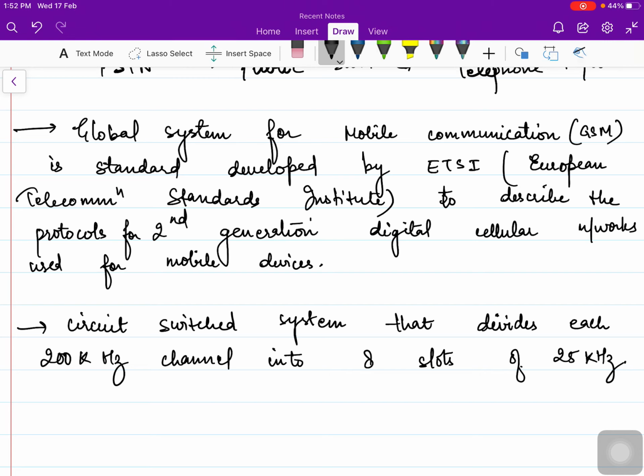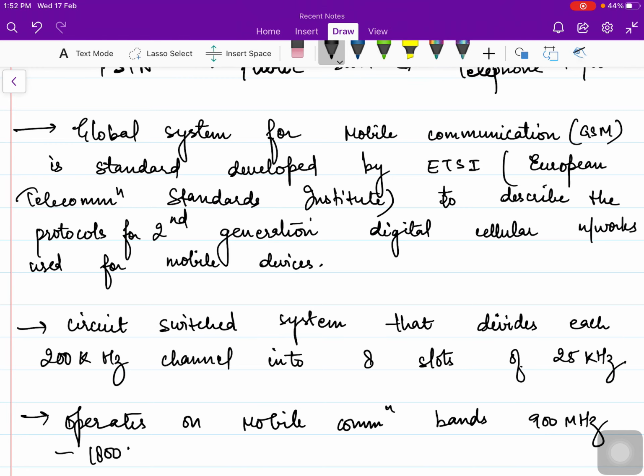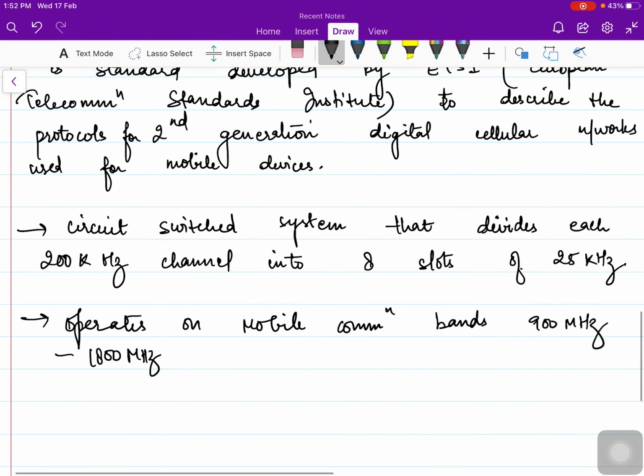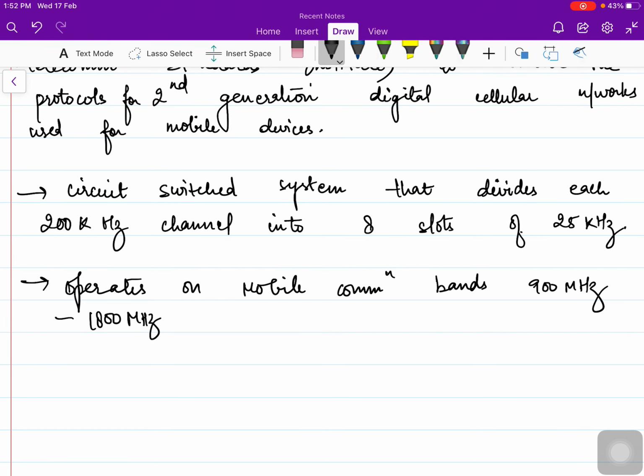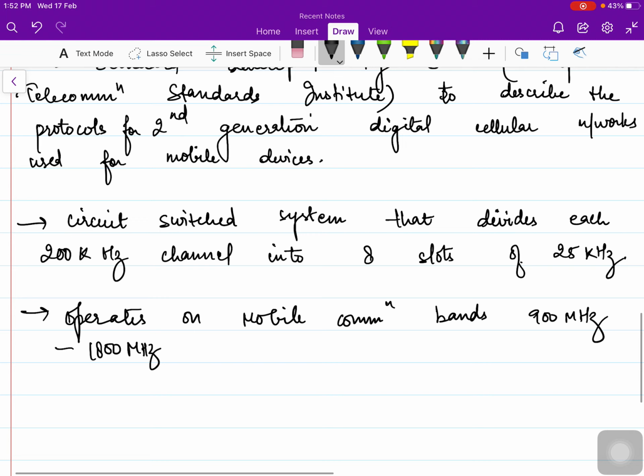So GSM operates on the mobile communication bands, 900 megahertz to 1800 megahertz, in most parts of the world. We should remember that GSM is a second generation standard, and the second generation was meant for voice transmission. So this is also meant for the same, and it defines the protocols because this is a standard developed by ETSI for second generation.